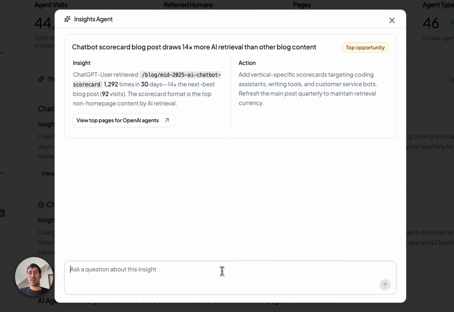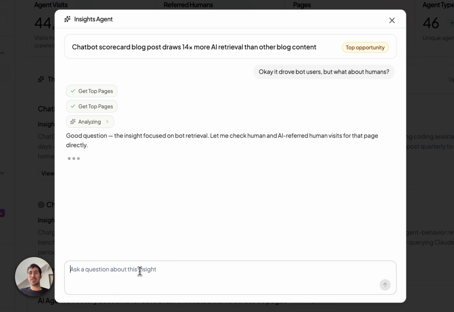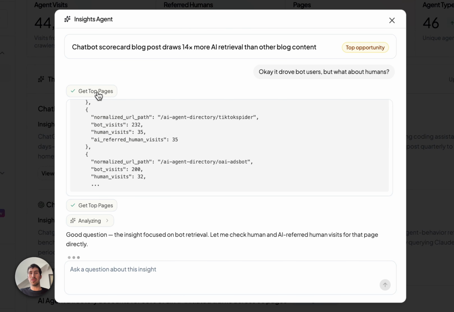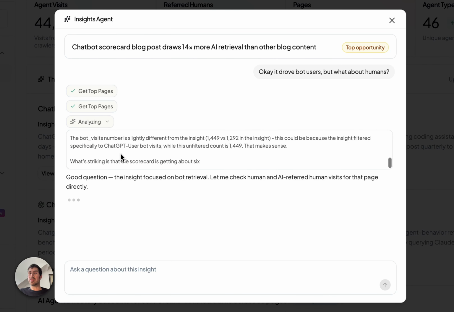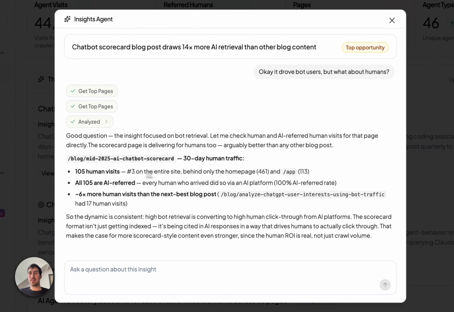So I might ask, okay, it drove bot users, but what about humans? And here it does analysis. It does some further data pulls. It also reasons through some of the data. And then it gives me my answer. Yes, it drove 105 human visits, number 3 on the entire site, but not number 1.